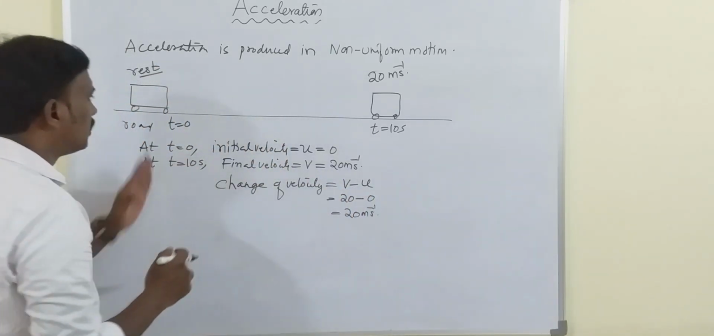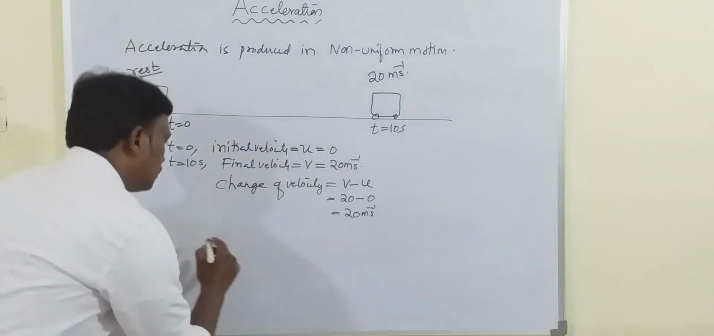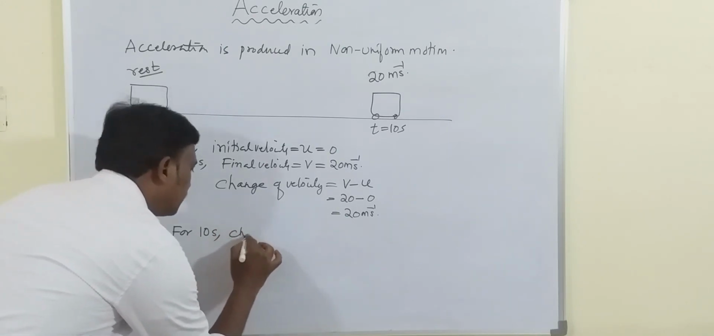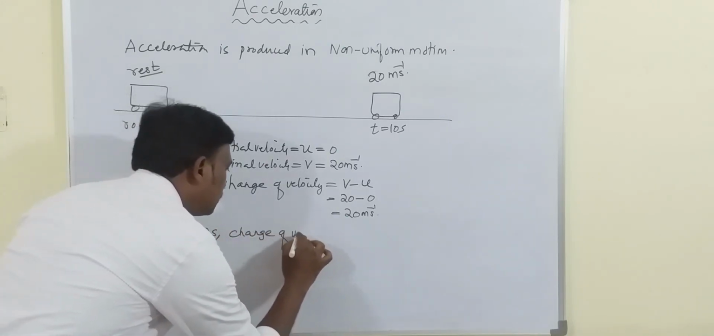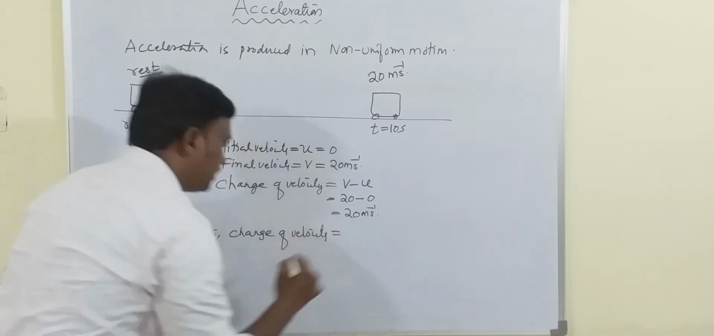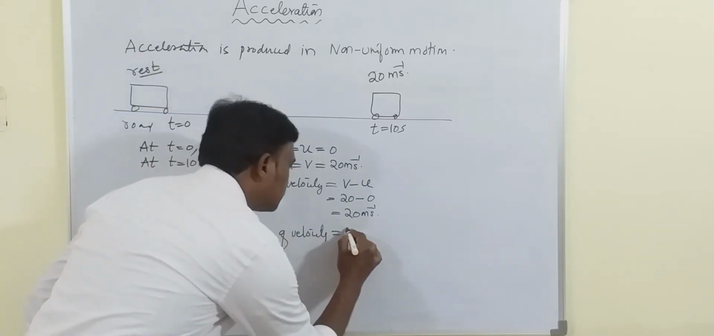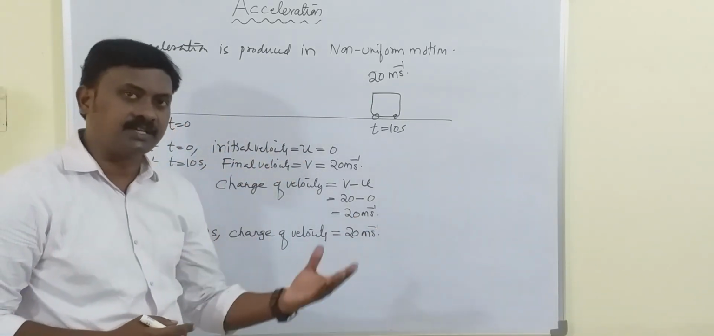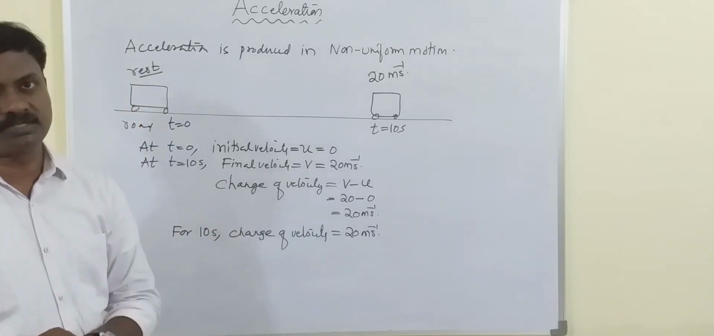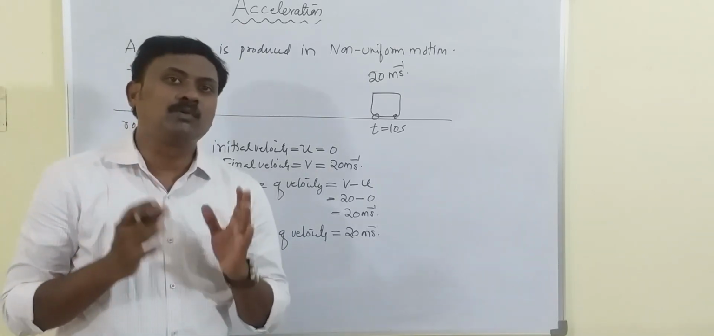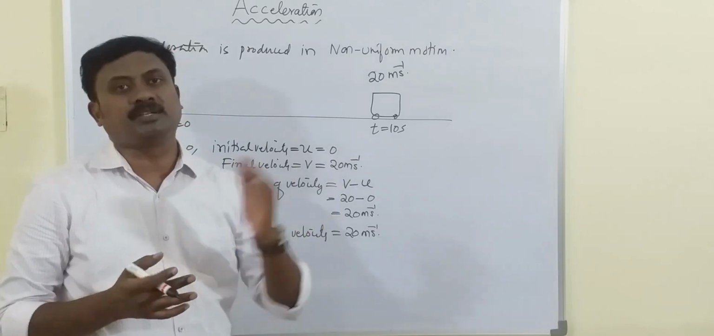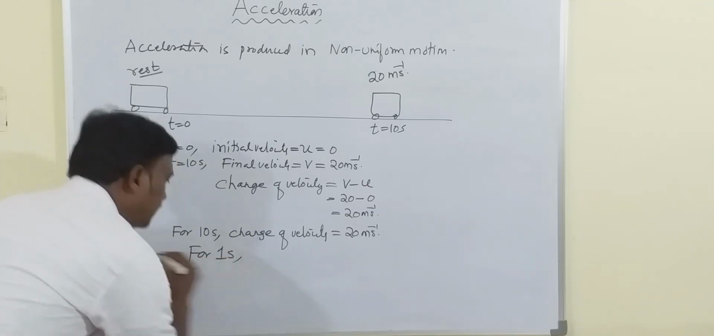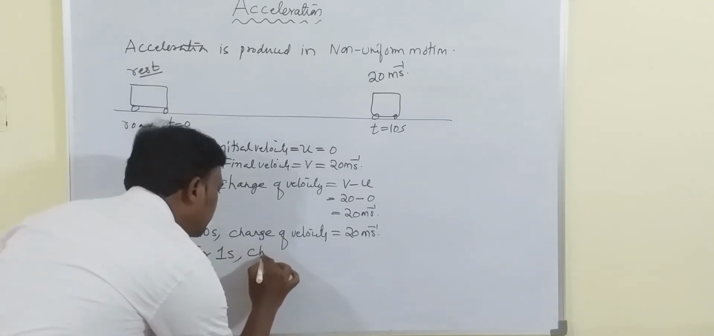Now, what is the duration of time? 10 seconds. So for 10 seconds, the change of velocity is equal to 20 meter per second. After 10 seconds, how much is the change of velocity? 20 meter per second. What I want is, for 1 second how much velocity is changed. So for 1 second, change of velocity,